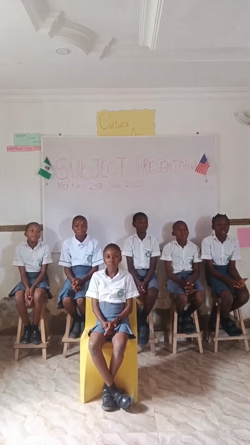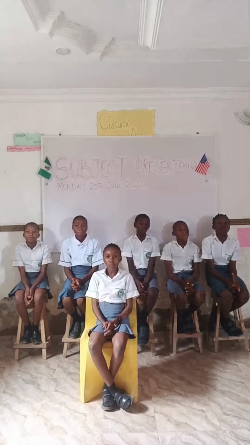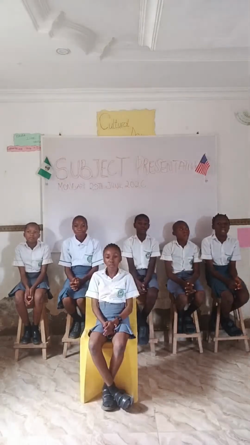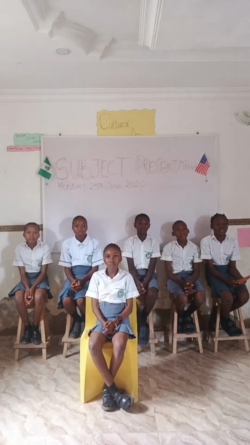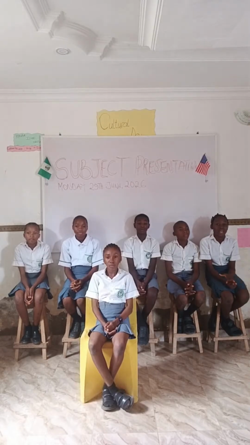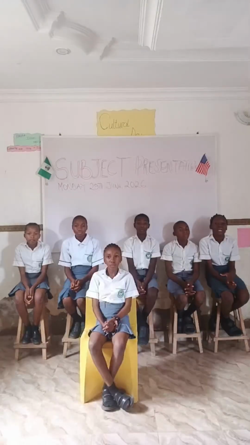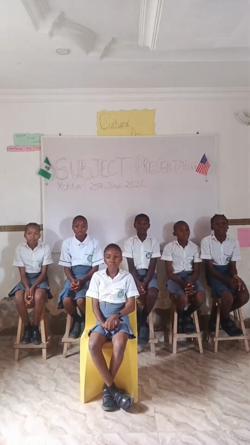The single column cash book. This is only concerned with the cash receipts and cash payments. The single column cash book has two major sides, which are the debit side and the credit side. The debit side is the left hand side, and the credit side is the right hand side. The debit side is the receiving side, while the credit side is the payment side.